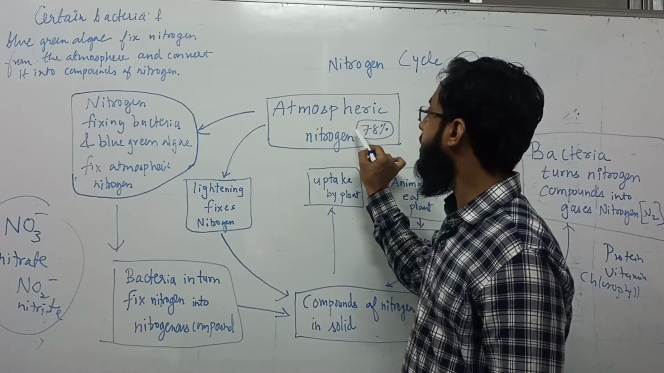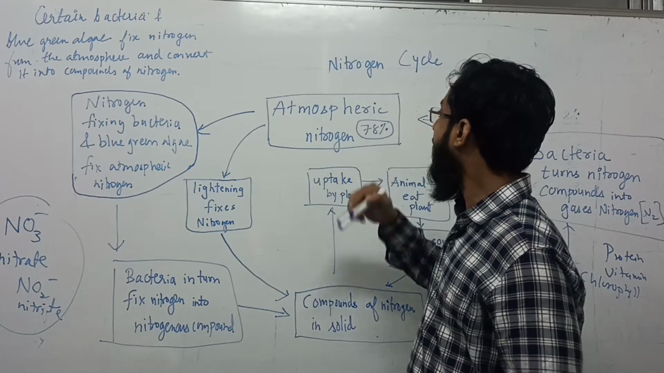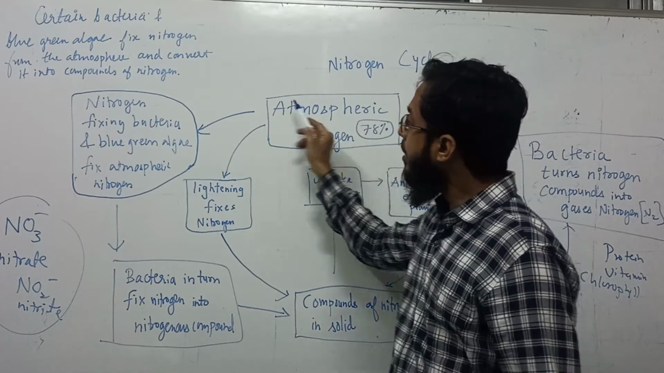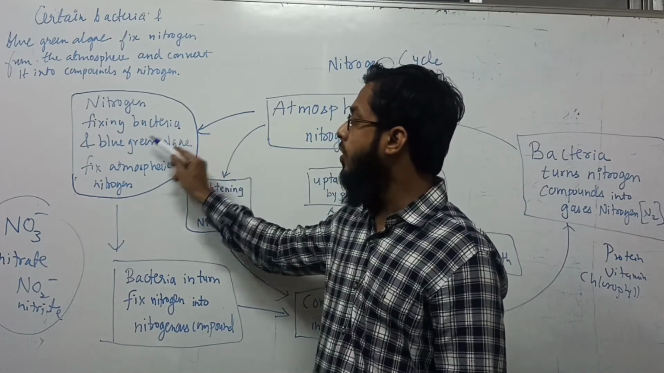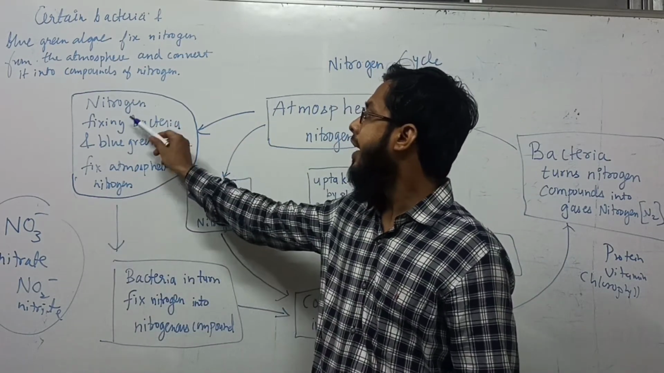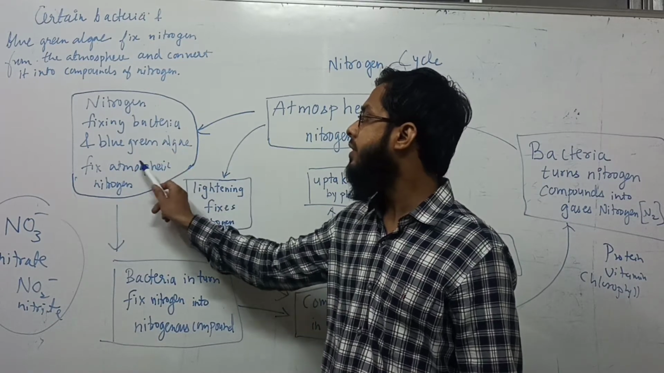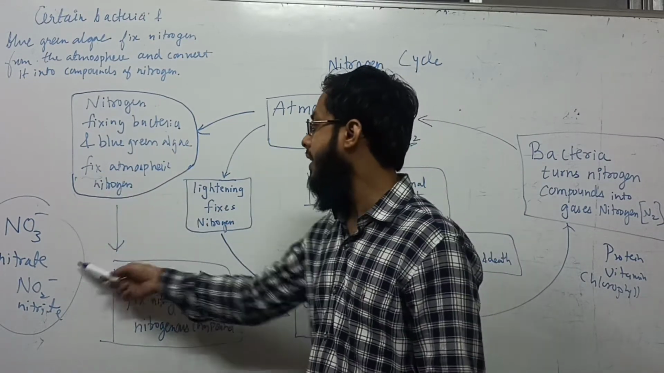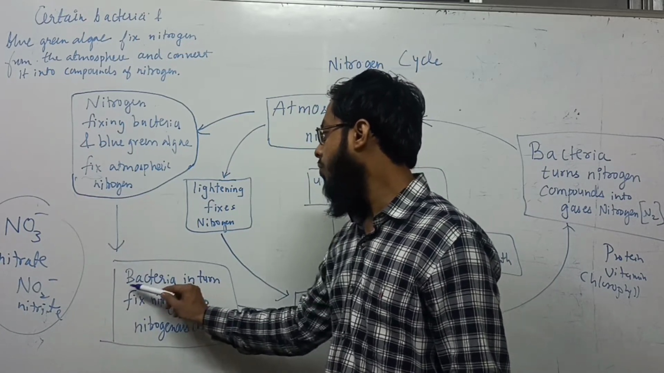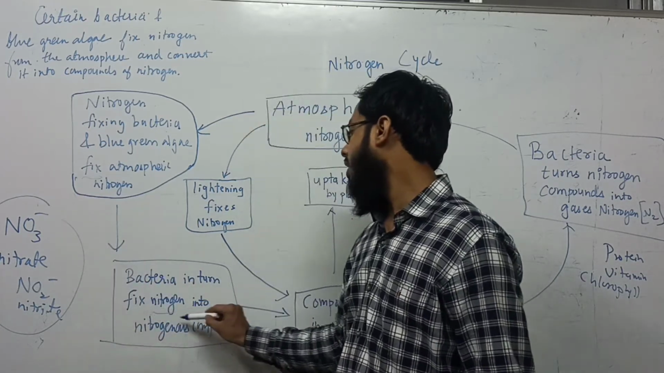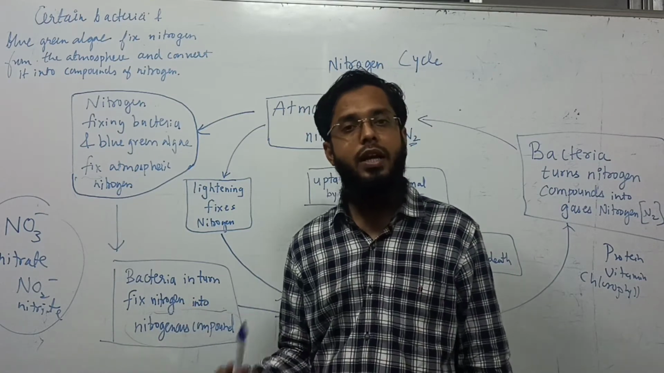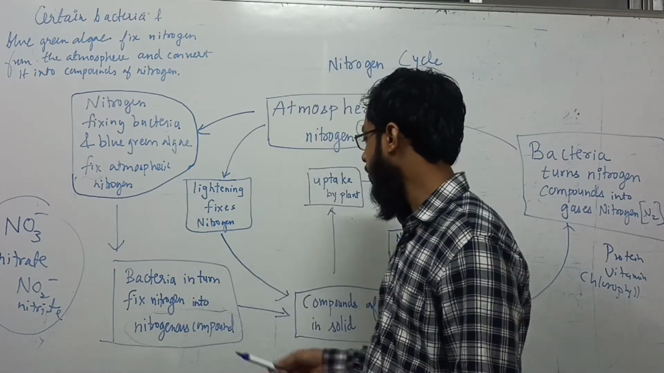78% of nitrogen is in air, in the form of N2 gas, and it is converted into nitrates and nitrite compounds. Nitrogen-fixing bacteria and blue-green algae fix nitrogen. When I say fix, it means they convert it into nitrates and nitrites. Then they are converted into nitrogenous compounds, for example ammonium nitrate or potassium nitrate and so on.